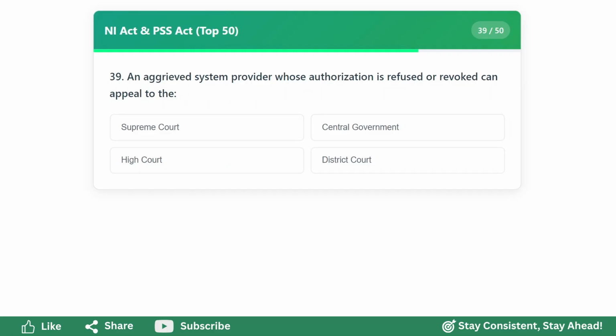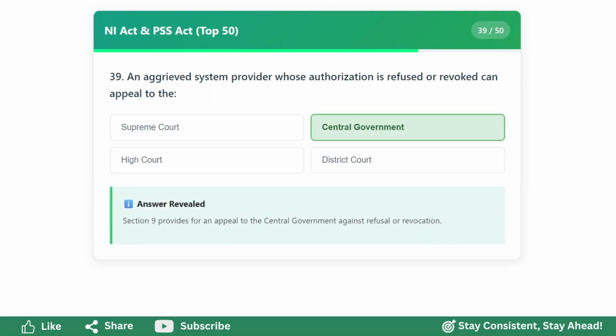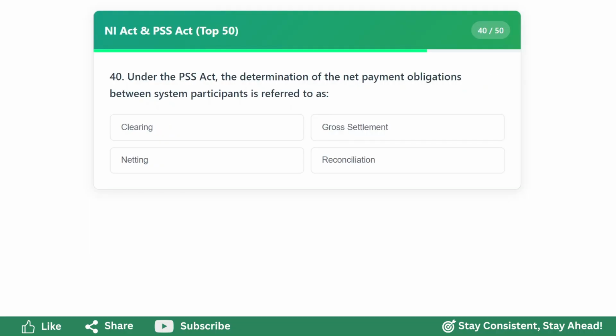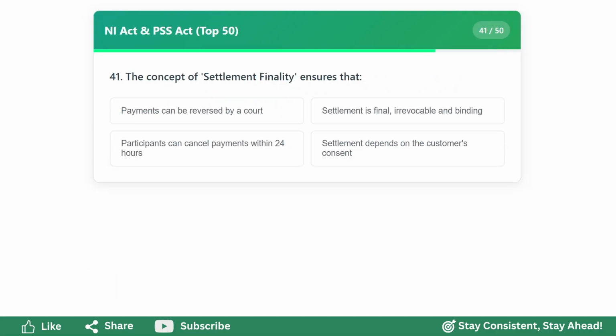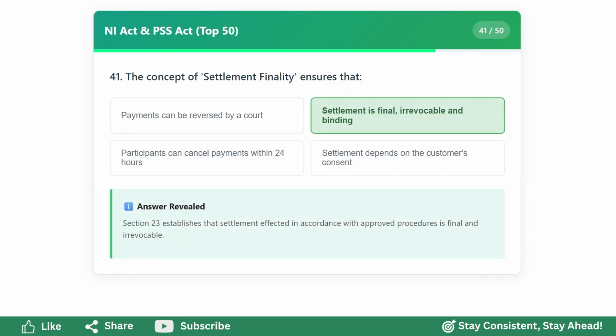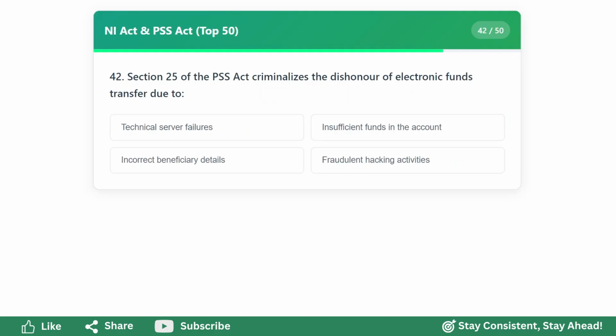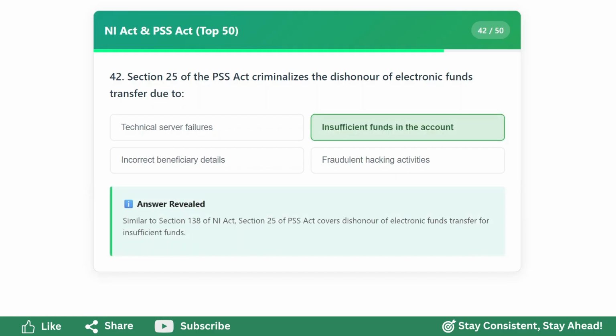An aggrieved system provider whose authorization is refused or revoked can appeal to the central government. Under the PSS Act, the determination of the net payment obligations between system participants is referred to as netting. The concept of settlement finality ensures that settlement is final, irrevocable, and binding. Section 25 of the PSS Act criminalizes the dishonor of electronic funds transfer due to insufficient funds in the account.